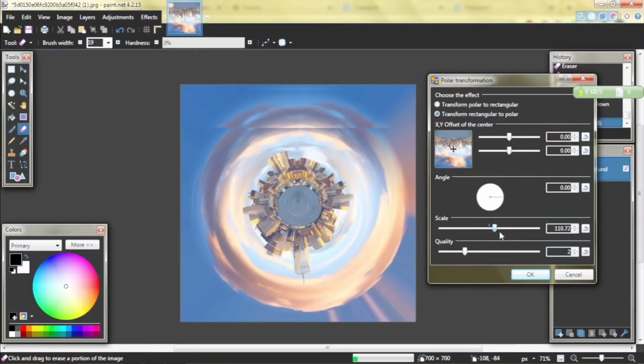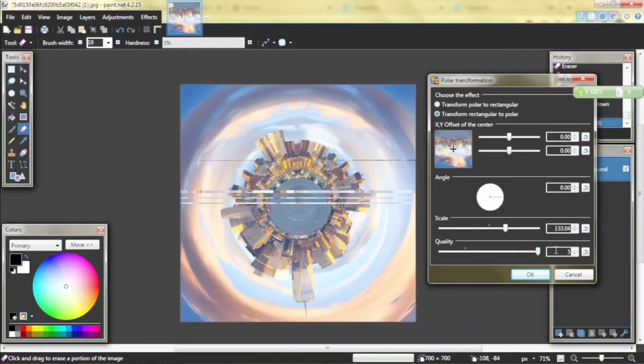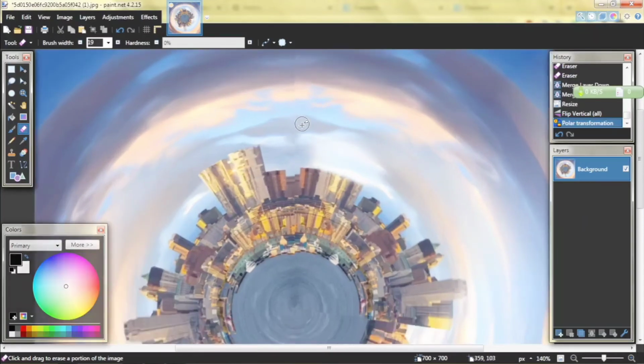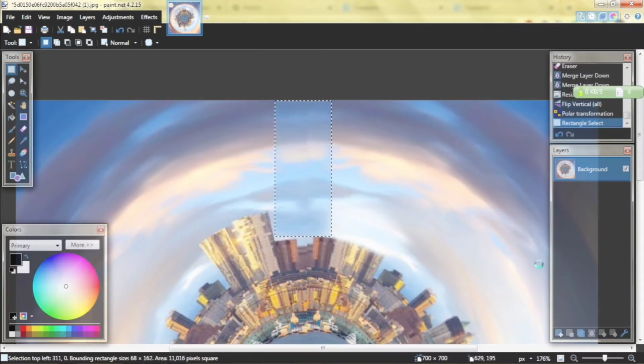I will increase the scale. Now increase the quality. Click OK. As you can see, there is a hidden line there. I want it to disappear, so simply select the rectangle selection, select the area around it, click copy and create